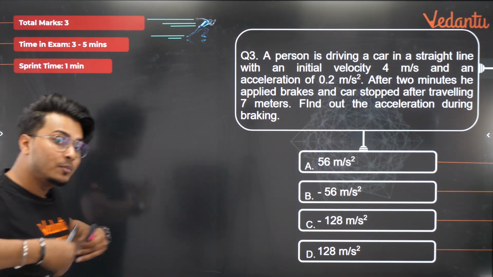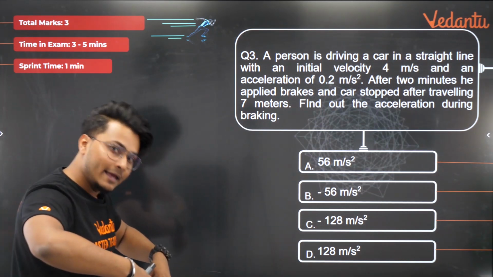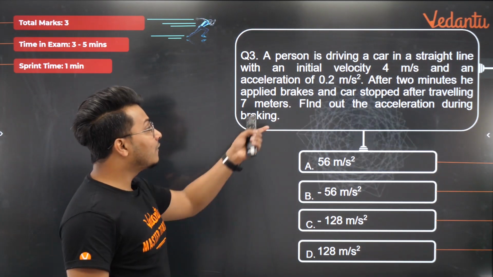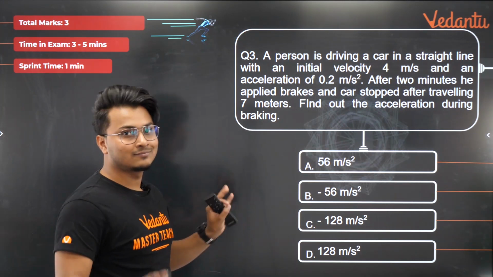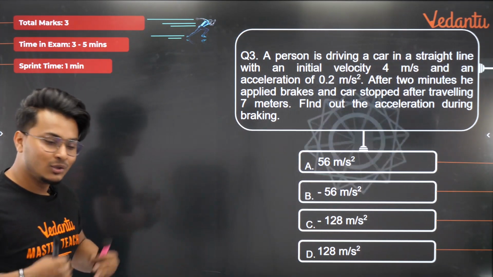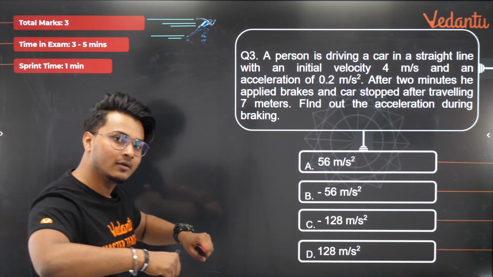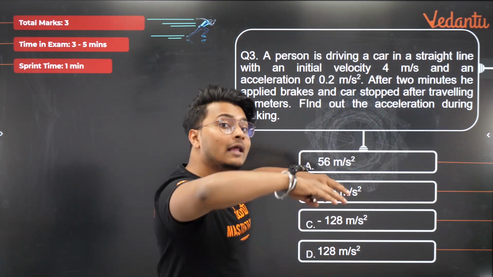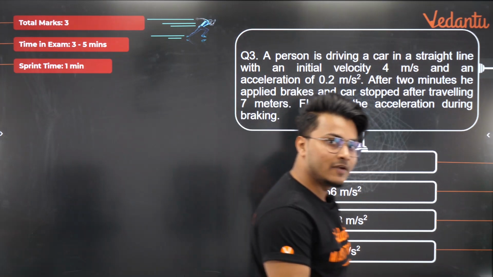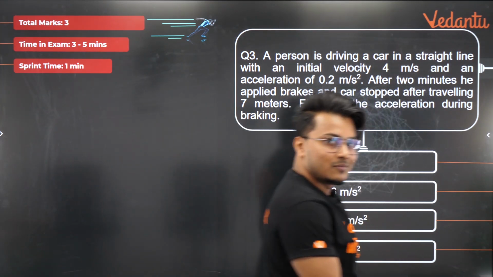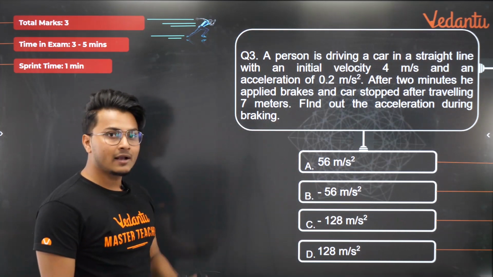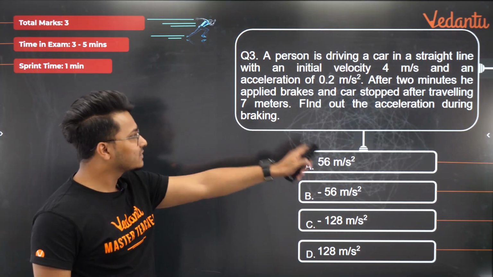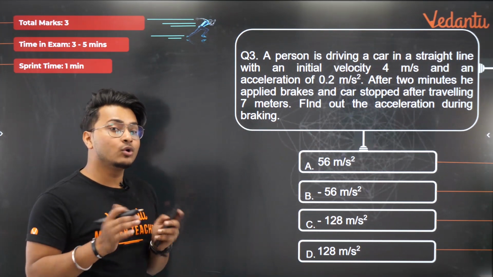यहां पे ऑब्जेक्ट ऑलरेडी u है, a भी है, और क्या है? After 2 minutes he applies brakes. Same scenario ना? 2 मिनट तक सेम एक्सेलरेशन में जा रहा है. He reaches his maximum velocity after 2 minutes and there he applies brakes. And obviously he comes down to 0. Same process है. अब आपको पता क्या करना है? Find out the acceleration during braking. Here it's easy. You don't have to find displacement.